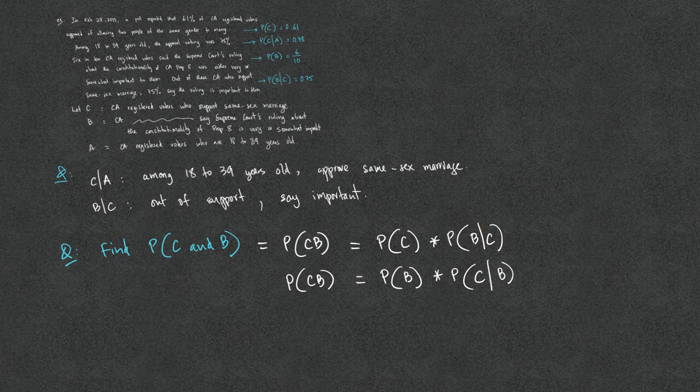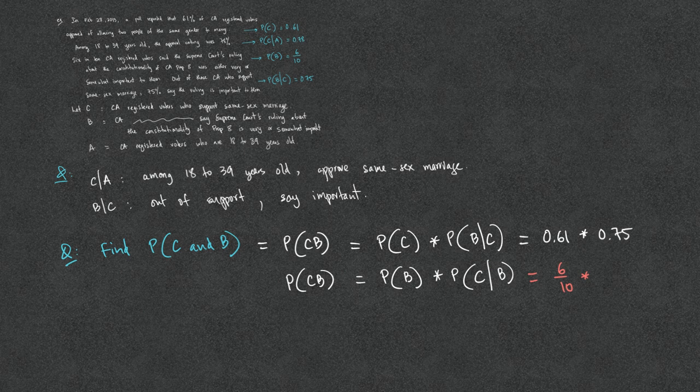For example, do we have P of C? Yes, we do. Do we have P of B given C? Yes, we do. Thus, the probability of C times the probability of B given C is 0.61 times 0.75. What about the second formula? Yes, we have the probability of B, which is 6 out of 10, times the probability of C given B. We don't have this.